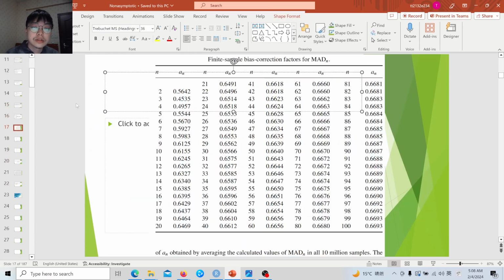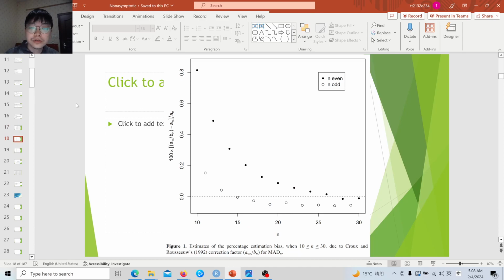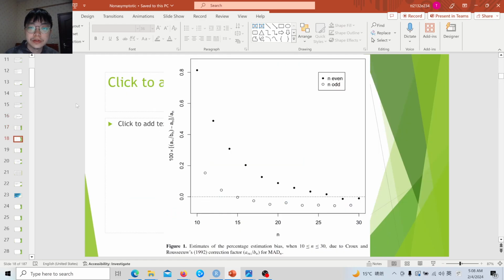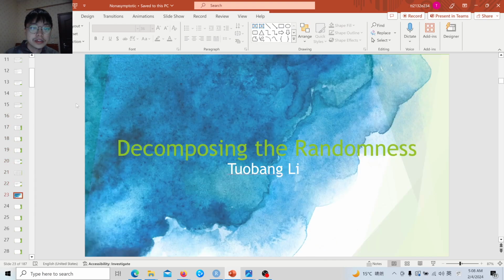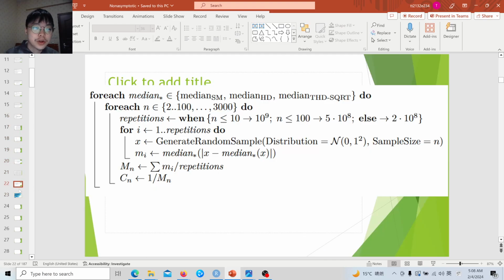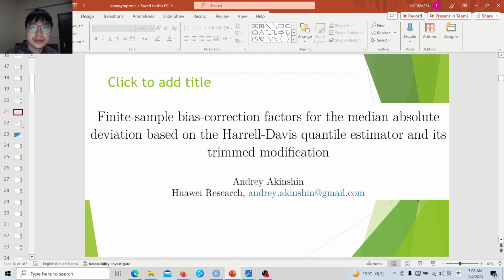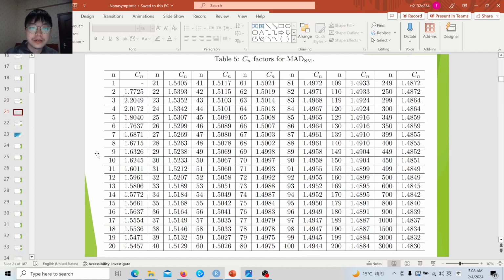So there are two issues. First, it is very complex and requires a lot of computational time, and if we further consider the computational time of the estimator itself, it is much more complex and expensive. Also the scenarios are very different. We often need different factors for different distributions, and therefore such things are pretty intractable for ordinary users. We can only download it. For example, we obtain this finite sample factor online and use it. Although it might not be suitable for our research, correcting is better than not correcting, right?